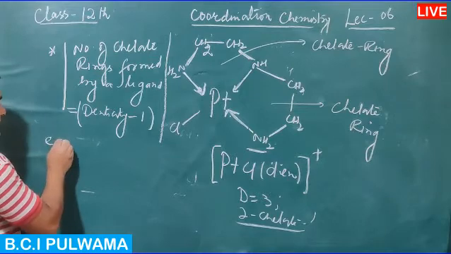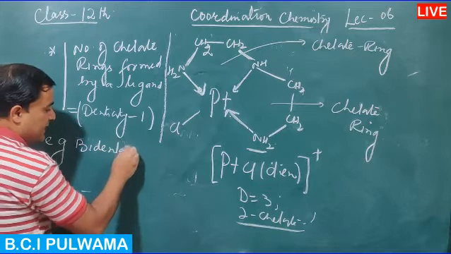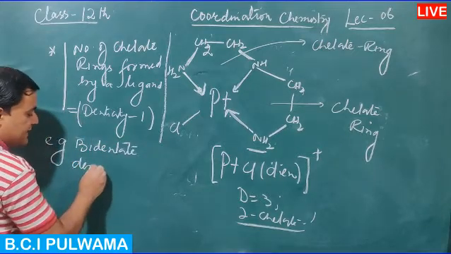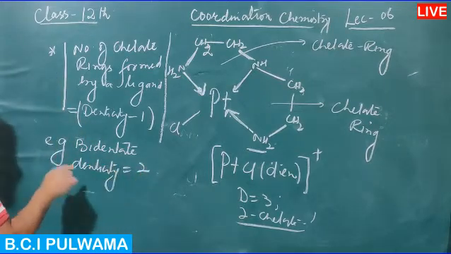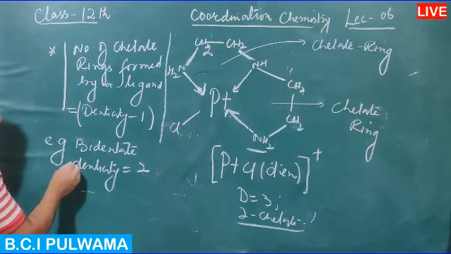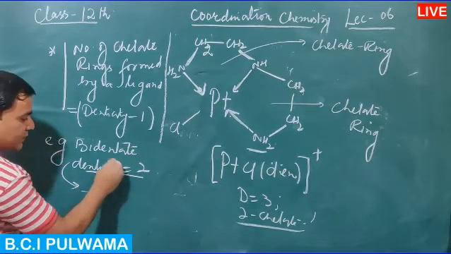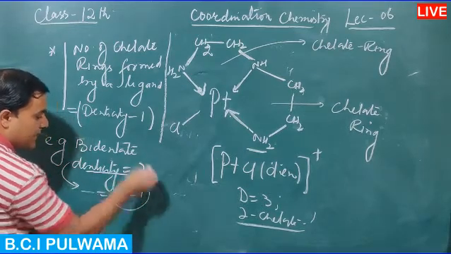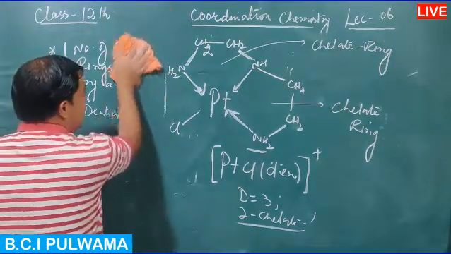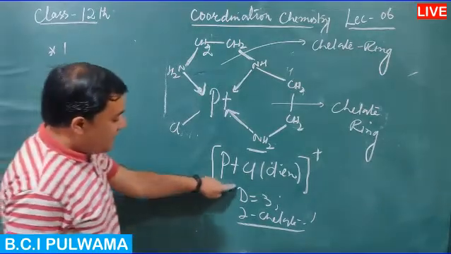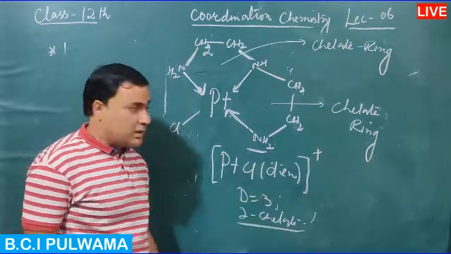For example, if the ligand is bidentate and its denticity is equal to 2, the complex formed shows chelation, and the chelate rings formed will be equal to denticity minus 1, that is 2 minus 1. Similarly, for tridentate ligands the denticity is equal to 3, so there will be 2 rings, which is equal to 3 minus 1.